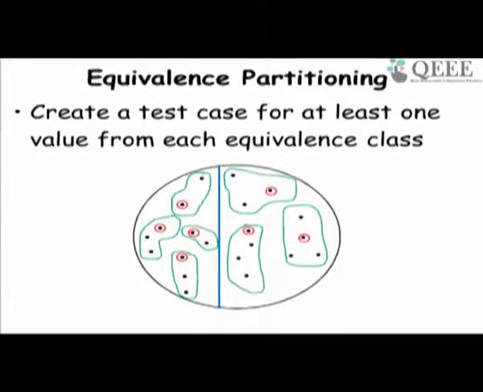Once we have found the equivalence classes among the valid and invalid values, we then randomly select one of the values from each equivalence class, and that forms our equivalence class test cases.